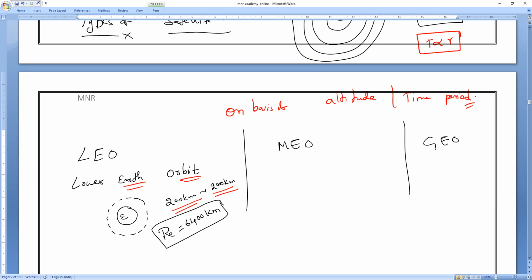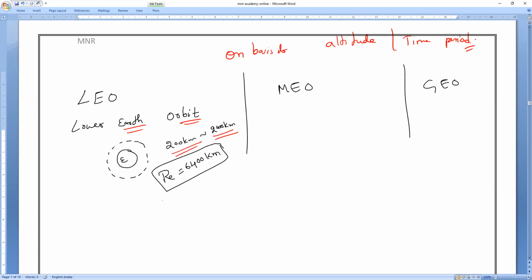The majority of satellites launched by any country, most of the satellites, including our Indian satellites, revolve in this range only.